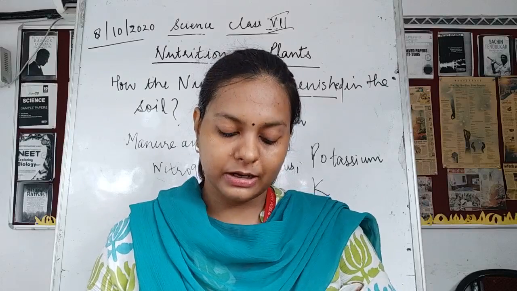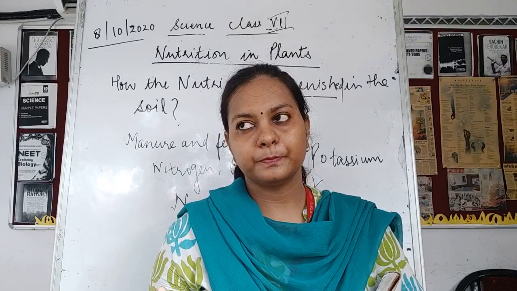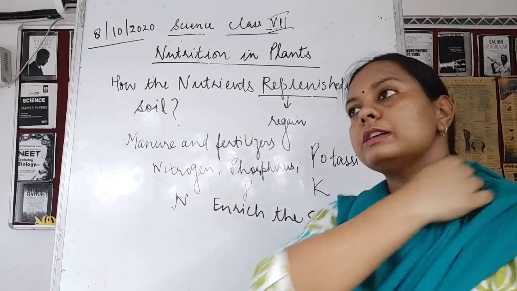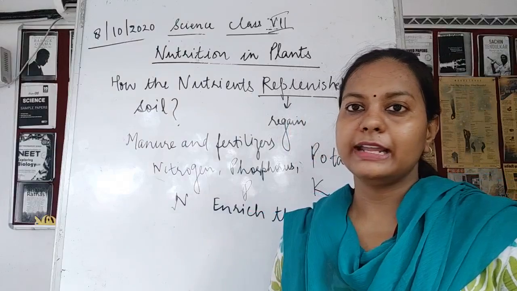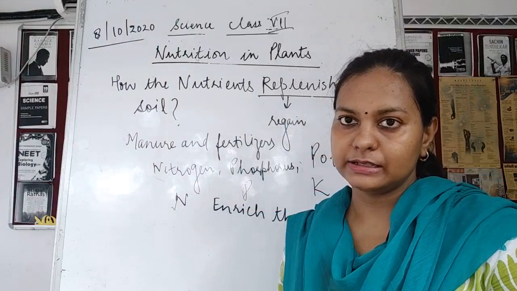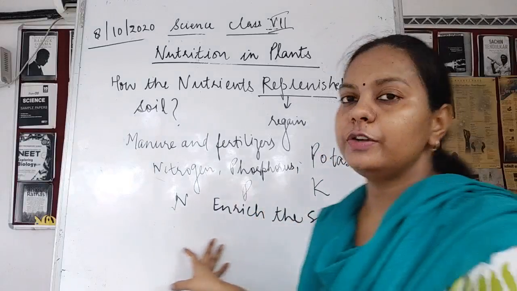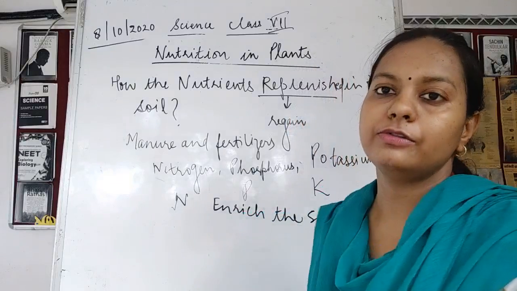For example, if the energy in the body gets over, then for instant energy what do we do? We drink glucose. Glucose is the simplest food product. If we drink a solution of glucose, then what happens? Our body gets energy at once. We get instant energy. Similarly, fertilizer is going to enrich the soil. It is going to add the nutrients to the soil.